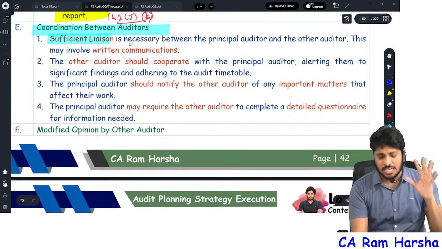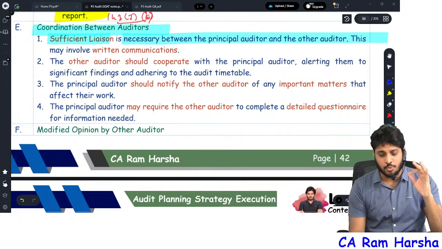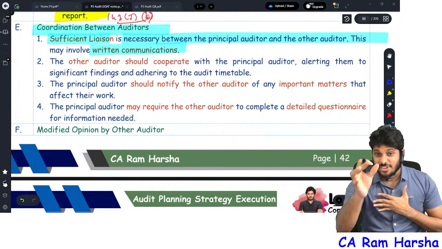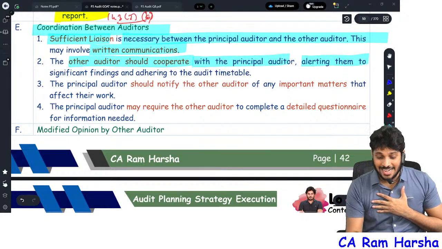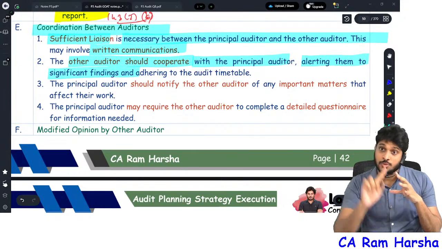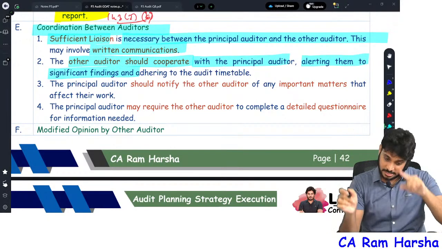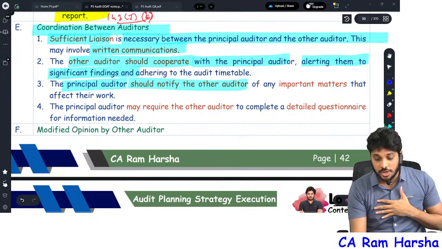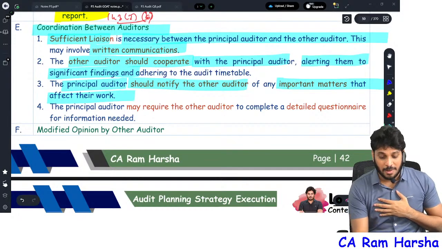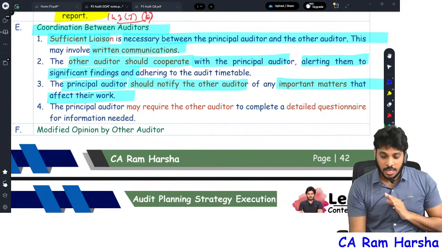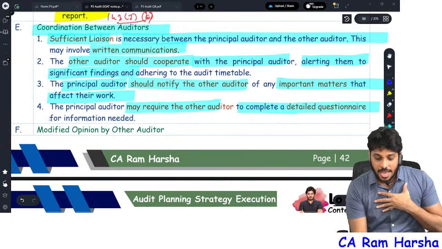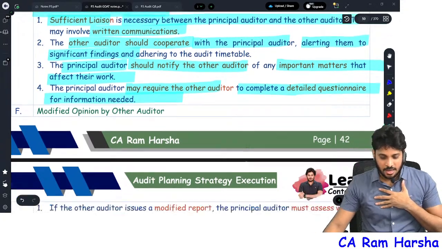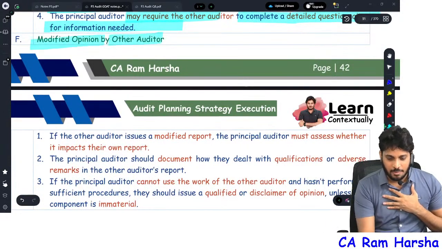Proper liaison, proper coordination is necessary between both the auditors. This involves written communications. Other auditors should cooperate with the principal auditor, alerting them to any important findings which will be important for the principal. In the same way, the principal auditor should also notify the other auditor of any important matters that affect the other auditors' work. So the principal auditor sometimes may require the other auditor to answer a questionnaire. Getting it?